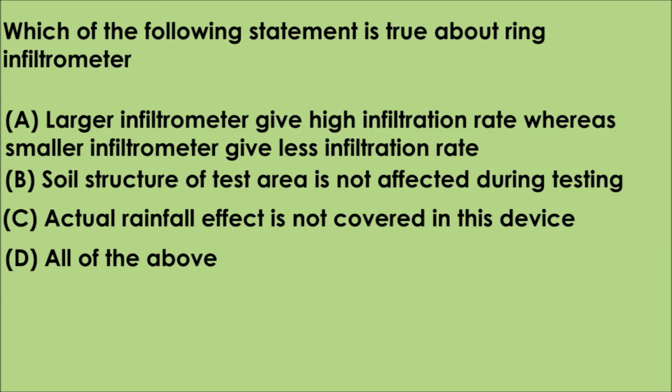Question number 11. Which of the following statement is true about ring infiltrometer? Option A. Larger infiltrometer give high infiltration rate, whereas smaller infiltrometer give less infiltration rate. Option B. Soil structure of test area is not affected during testing. Option C. Actual rainfall effect is not covered in this device. Option D. all of the above. The correct answer is option C. Actual rainfall effect is not covered in this device.